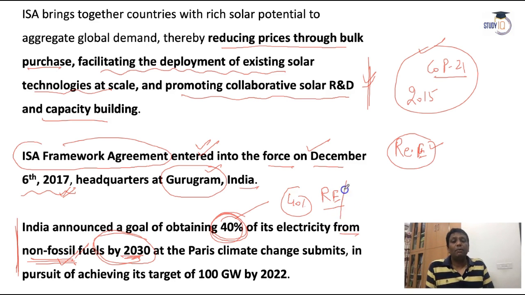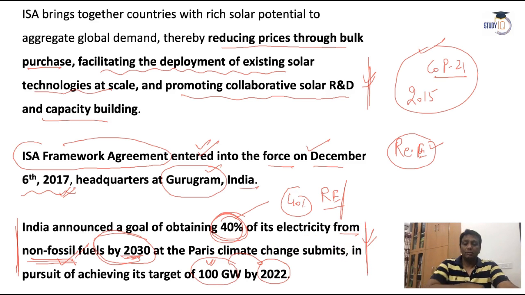And with the help of these, India has also one target for 2022: 100 gigawatt power generation in India by 2022 from solar energy. So these are the main initiatives India brought to boost solar energy for the coming future. So what is India's target for solar energy by 2022? Solar energy growth, it's 100 gigawatt.